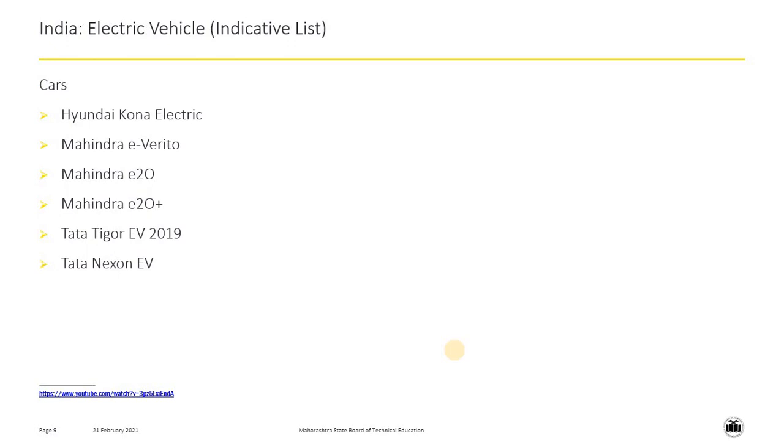Now let us have a look at few electrical vehicles which are available in India, which are for the personal transportation. Cars which are available in India are Hyundai Kona Electric, Mahindra E-Verito, Mahindra E2O, Mahindra E2O Plus, Tata Tigor EV 2019 and Tata Nexon EV.